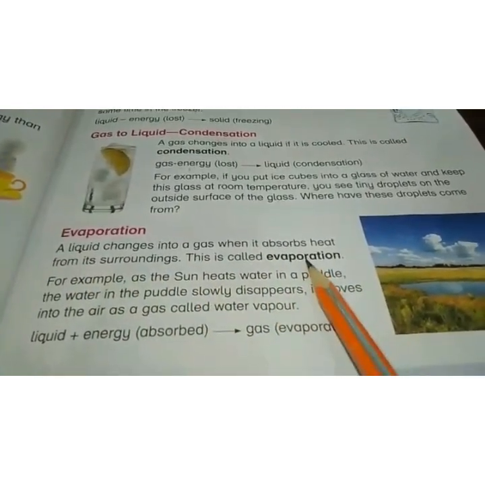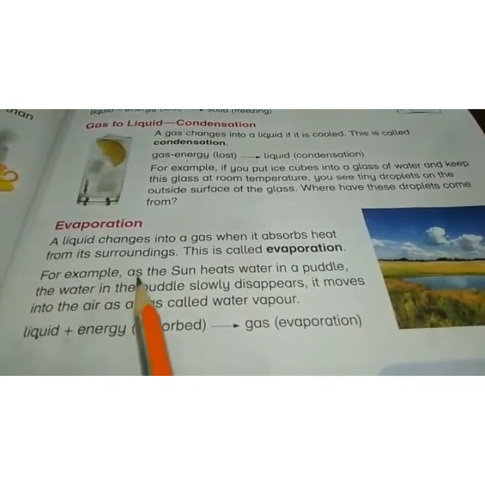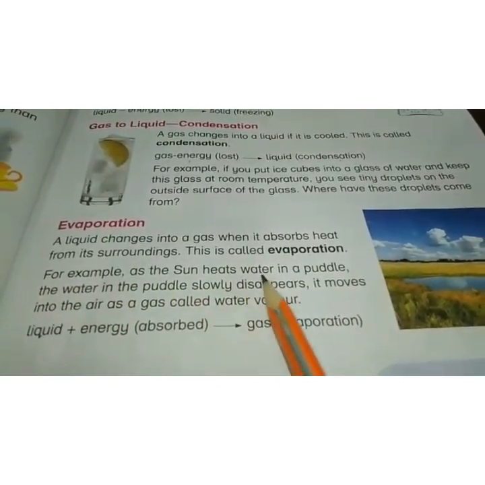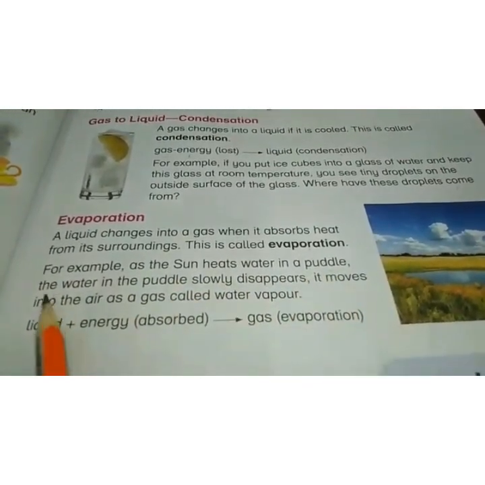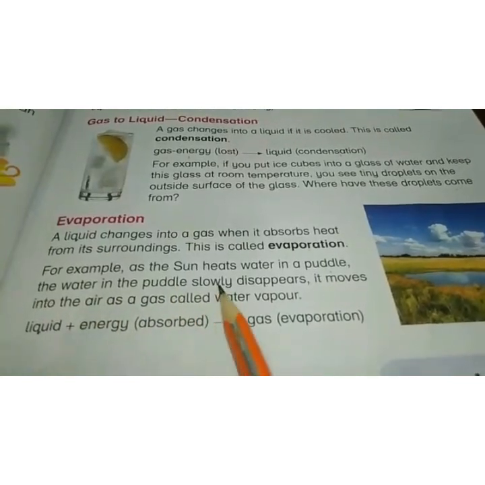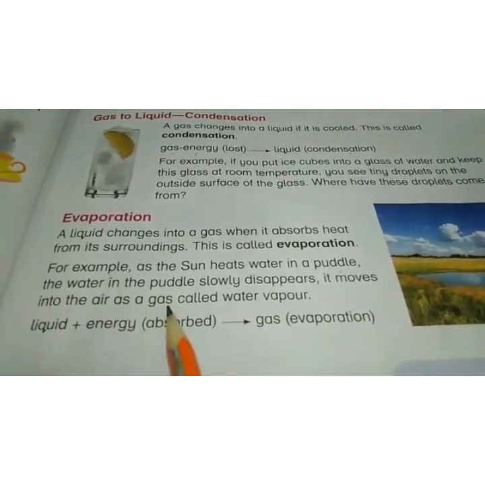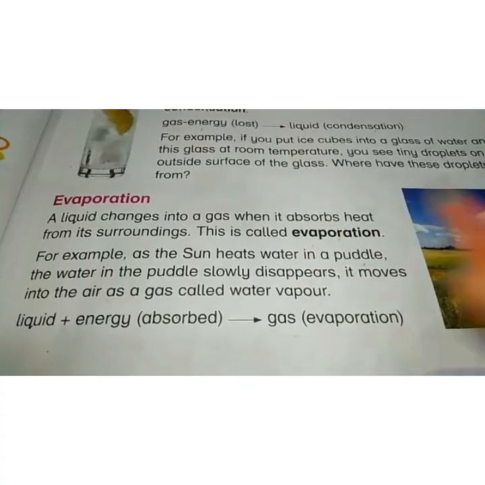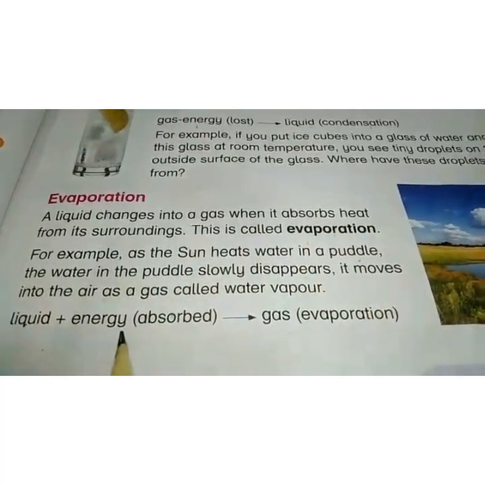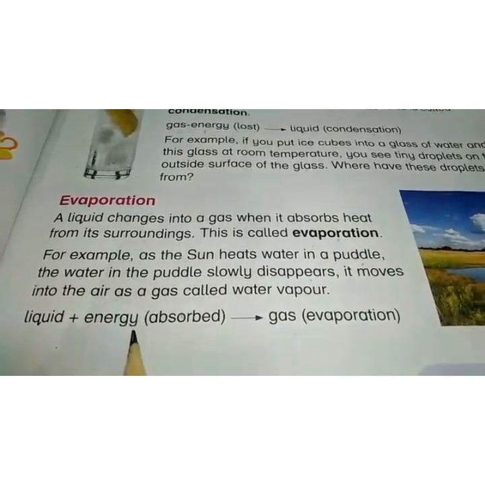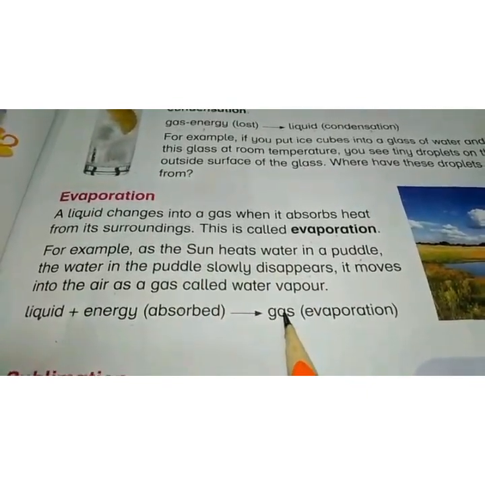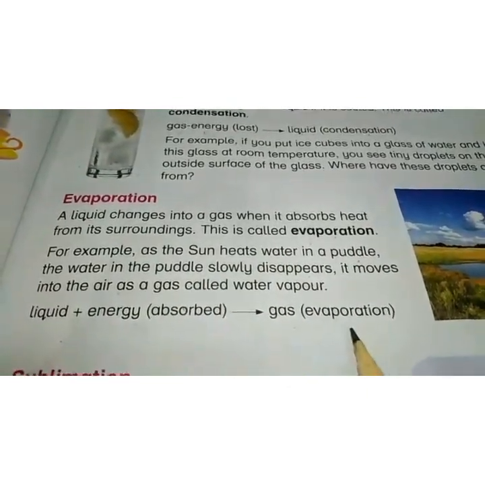This is called evaporation. For example, as the sun heats water in a puddle, the water in the puddle slowly disappears. It moves into the air as a gas called water vapor. Liquid absorbs energy from its surroundings and converts into the gaseous form, and this process is known as evaporation.